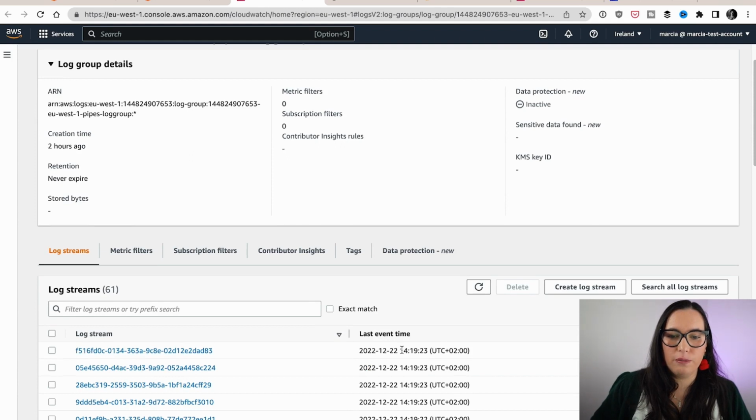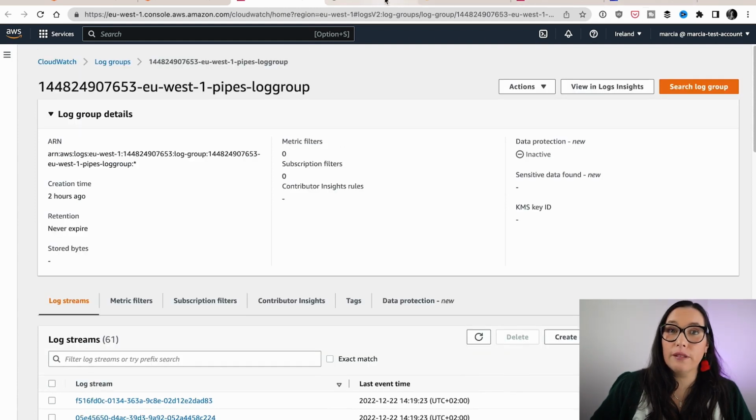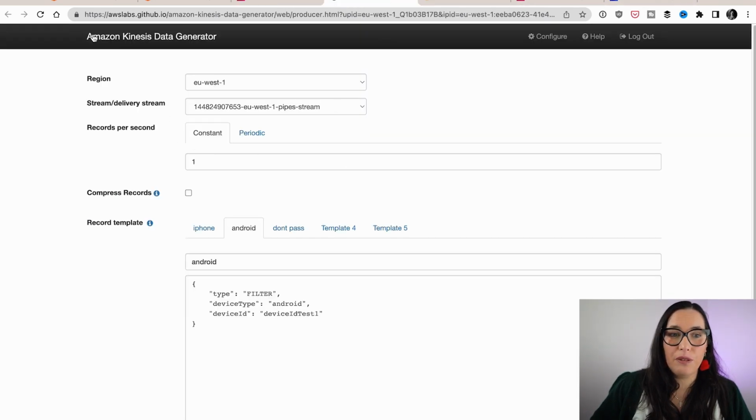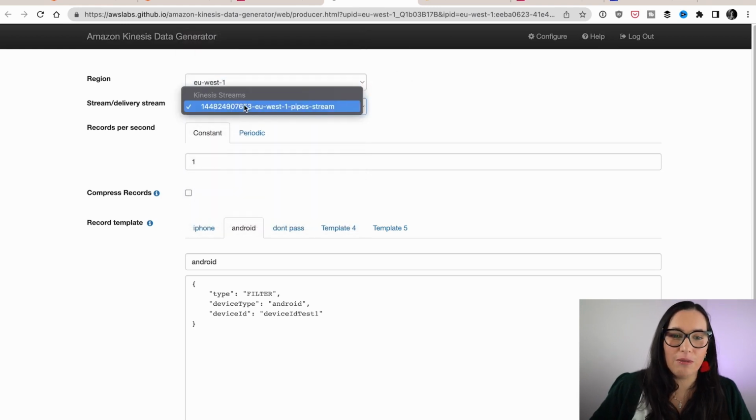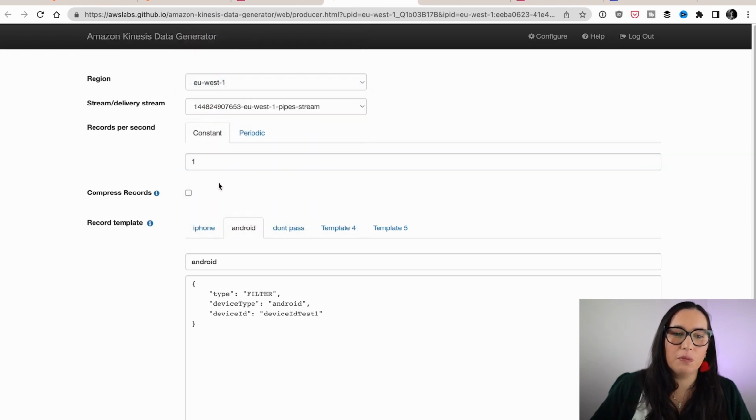I have some logs here from my testing, but let's test this. To test, I'm using my friend, Amazon Kinesis Data Generator. I use this a lot. So if you want to know more, I leave you the link to access it, and I use it to test Kinesis all the time. I'm using Ireland and I have my stream here. I will send one event per second.